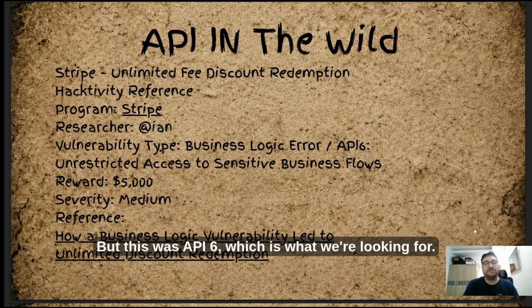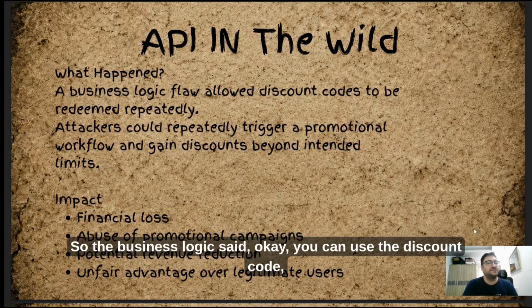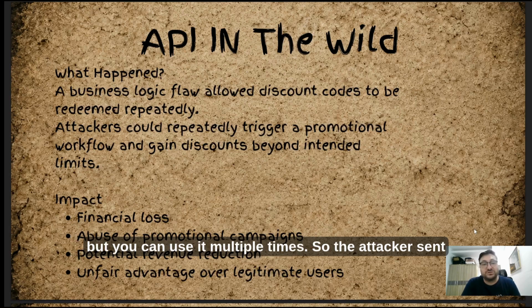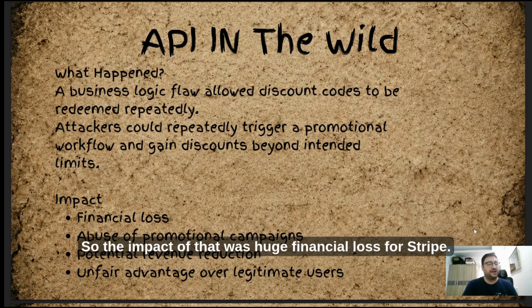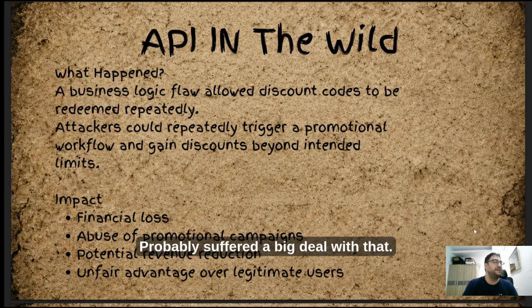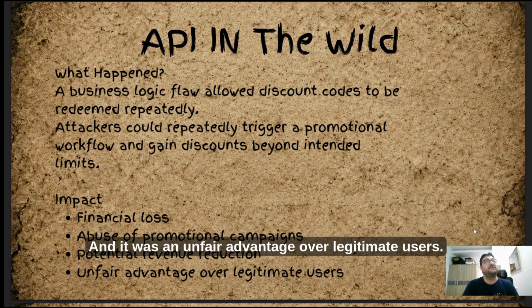But this was API 6, which is what we're looking for. So what happened? The business logic said, okay, you can use the discount code, but you can use it multiple times. So the attacker sent the promotion over and over and over and over. The impact of that was huge financial loss for Stripe. They lost a lot of money, probably suffered a big deal with that. Of course, they saw abusive promotional campaigns. It's kind of huge. And it was an unfair advantage over legitimate users.